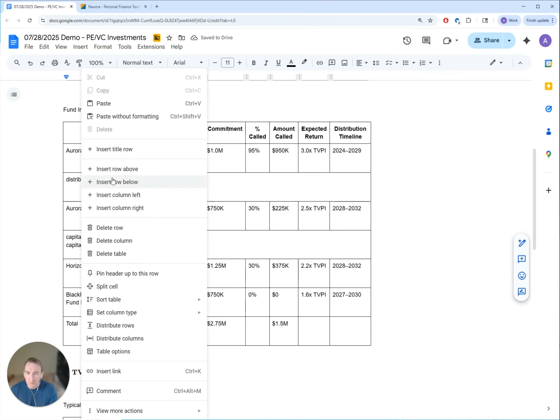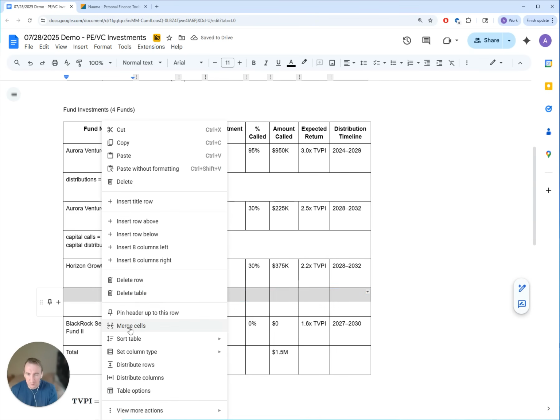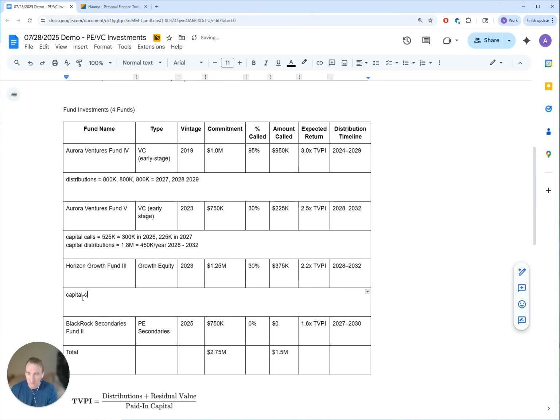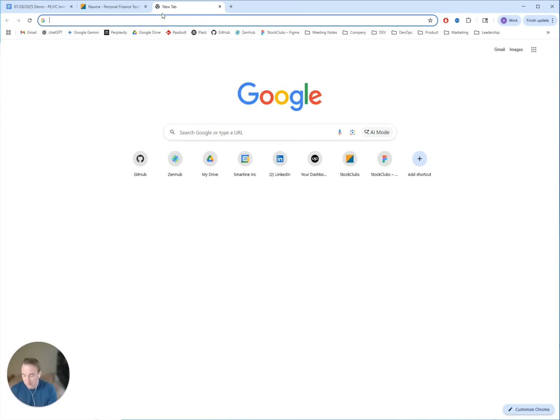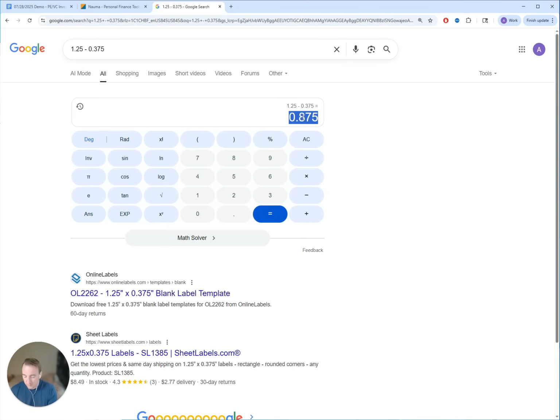Now for the next one, do the same thing: merge cells, capital calls, capital distributions. 30% of the capital has been called, $375,000. So we need to calculate really quick how much is going to be called. So it's going to be 1.25 million minus 0.375. Will it calculate it for me? No, it won't. So I'll need to put it into Google because I don't know how to calculate anymore. $875,000.